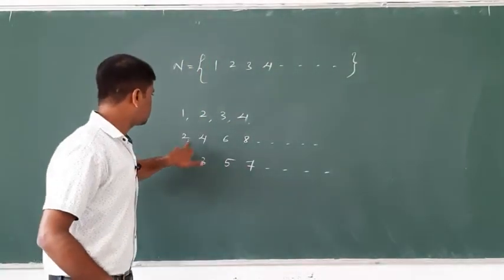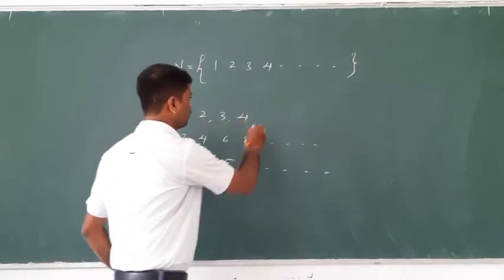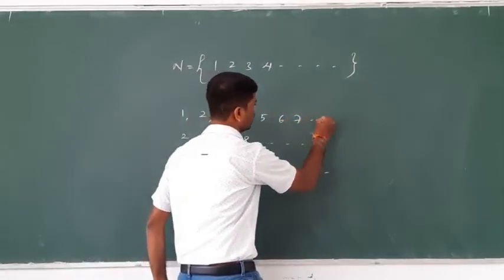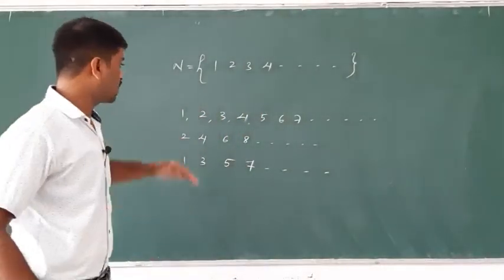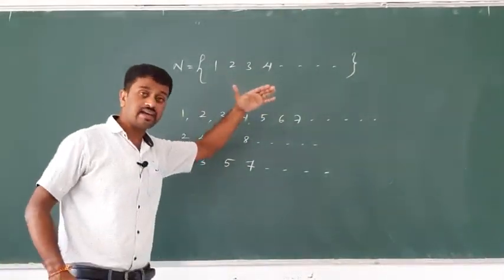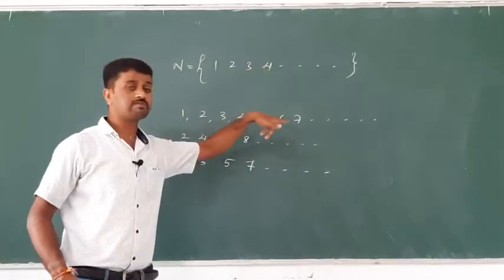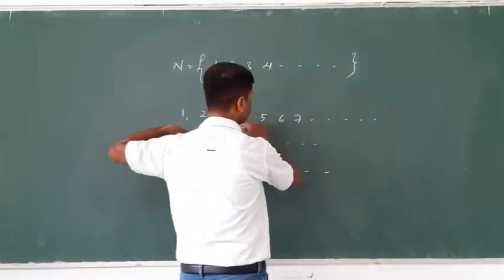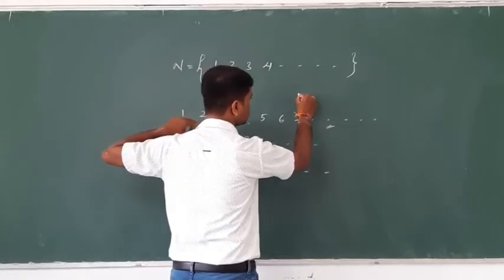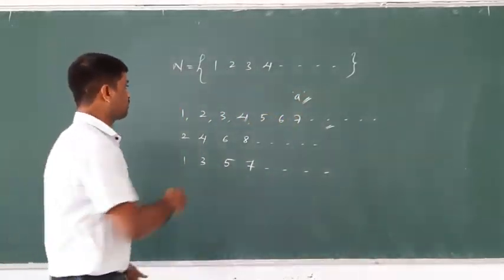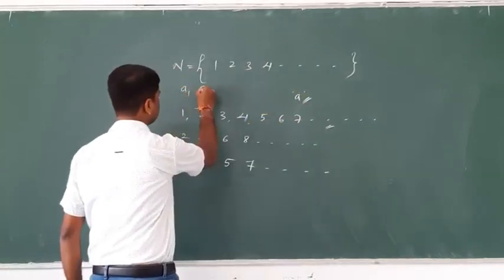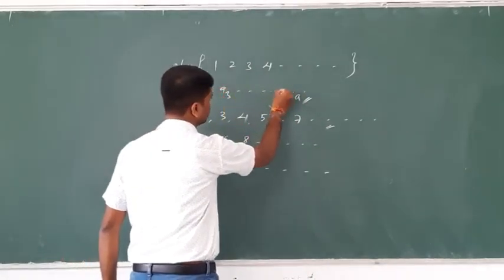The various numbers 1, 2, 3, 4, 5, 6, 7 and so on occurring in a sequence are called terms. Generally they are denoted by A1, A2, A3 up to An and so on.